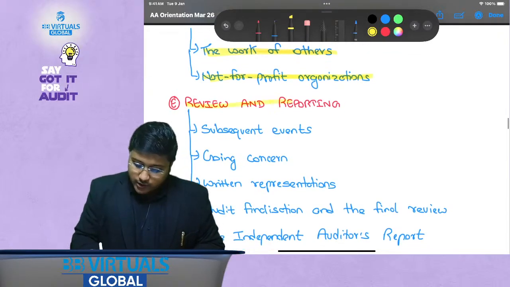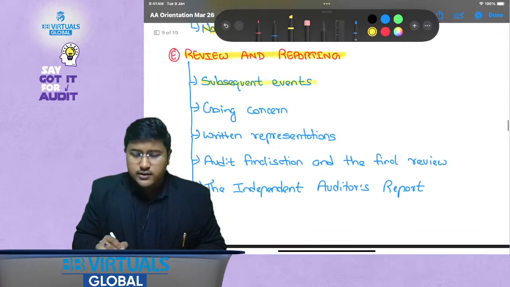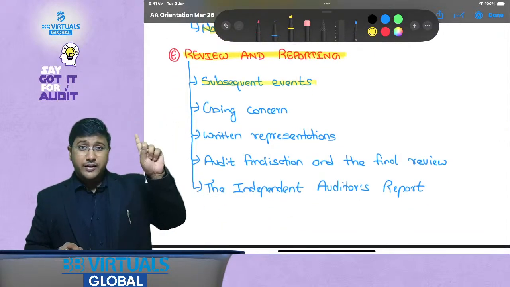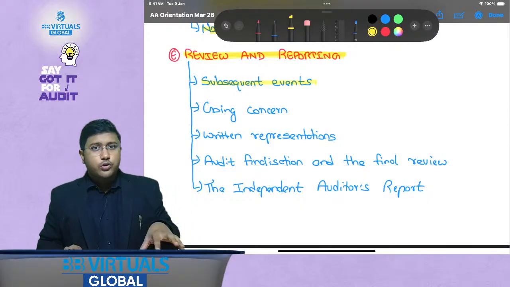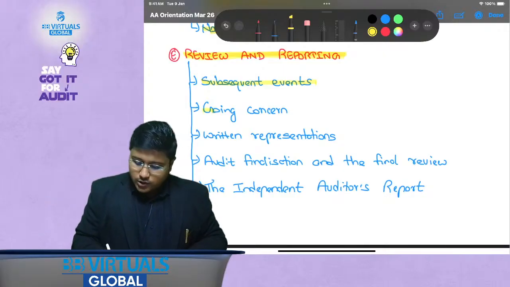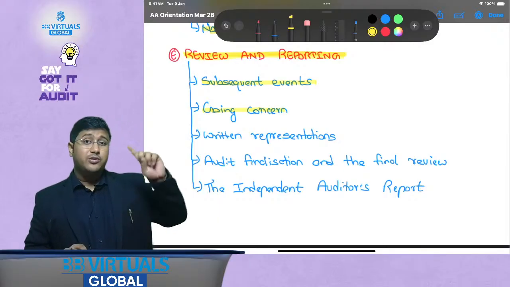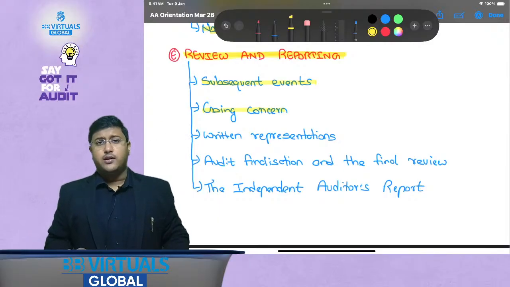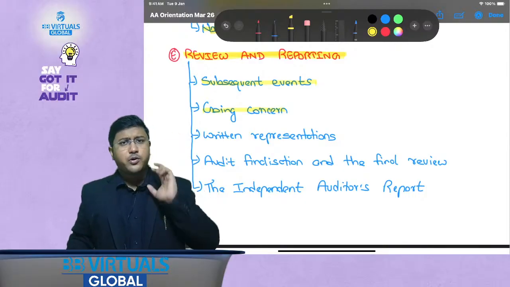Now review and reporting. Subsequent events are there. This is something that you might have discussed in FR and SBR also, but let me tell you that this is not similar to what you study in FR and SBR. This is quite different. Then going concern, which is again not similar to what you have discussed in your FR and SBR syllabus. We'll look at it from the point of view of auditing.